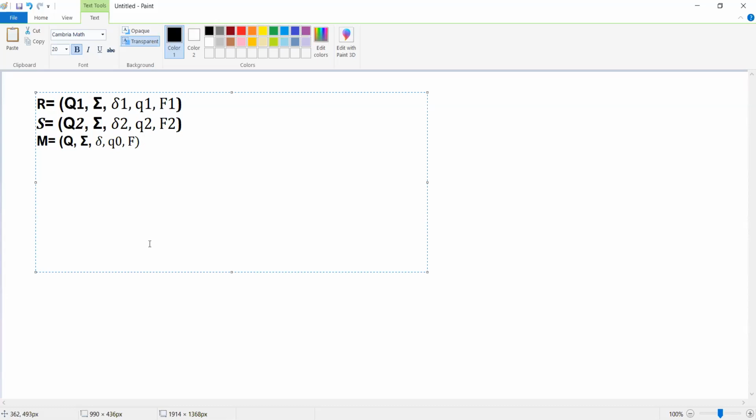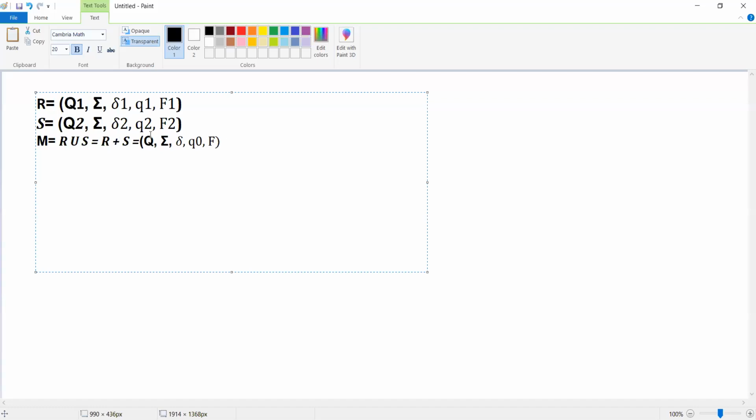Now what I have to do is find out M. What is this M? This M is nothing but R union S. We can also write R plus S as part of regular expressions. When you talk about regular expressions, we use plus, but when talking about regular languages, we make use of union.